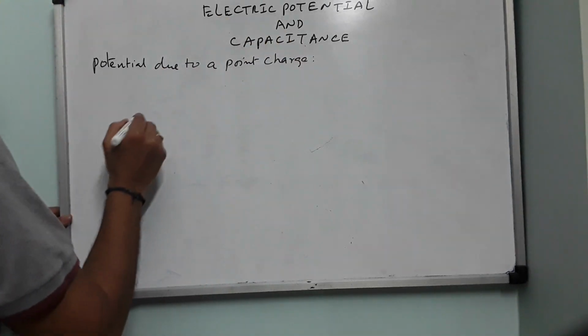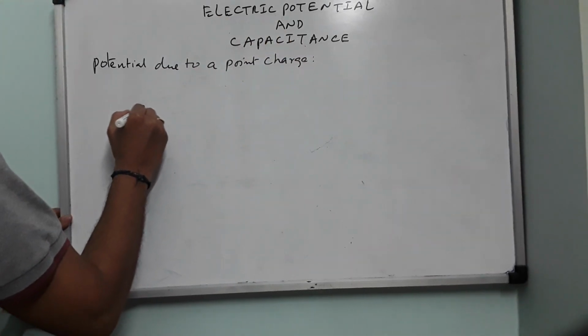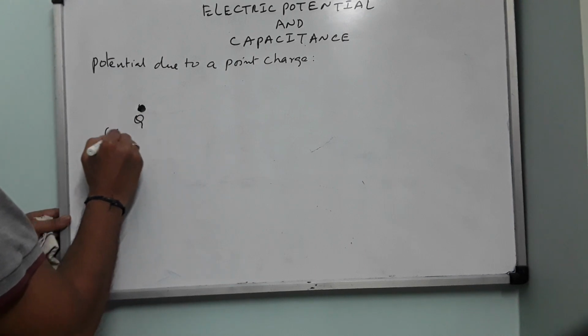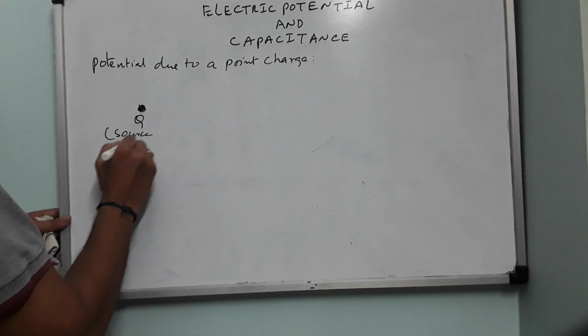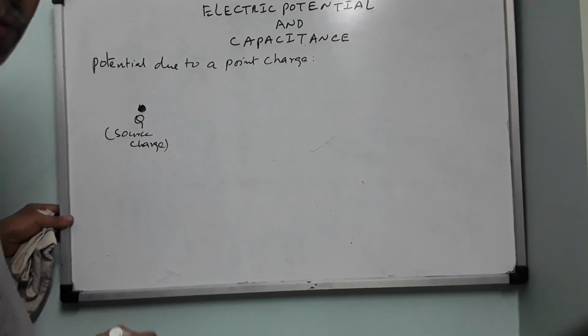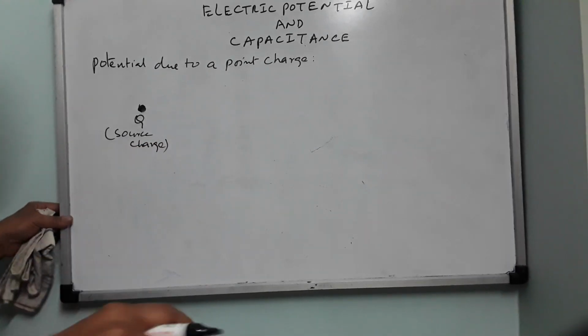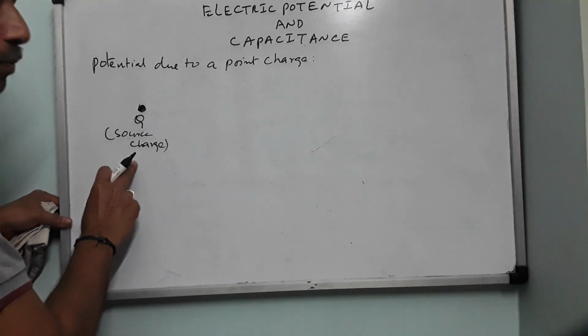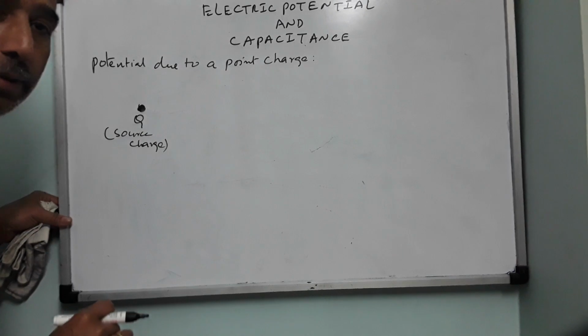Right. So now let me consider a point source charge Q. This is the source charge which can produce an electric field, which can exert an electric force on any other test charge. The third thing is that it can also produce electric potential at a given point.